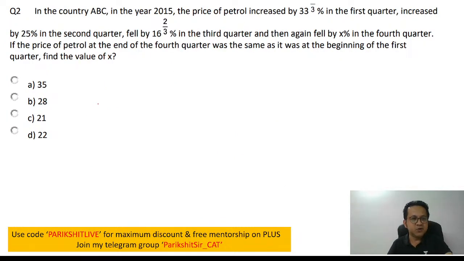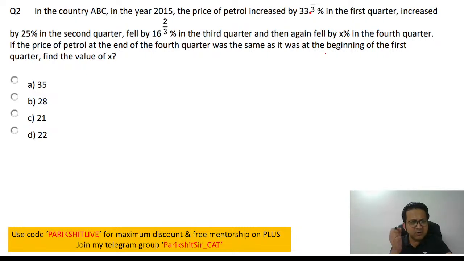Okay. Number 2 on your screen. In a country ABC, in the year 2015, the prices of petrol increased by 33.3% in the first quarter, increased by 25% in the second quarter, fell by 16.2% in the third quarter, and then again fell by X% in the fourth quarter.